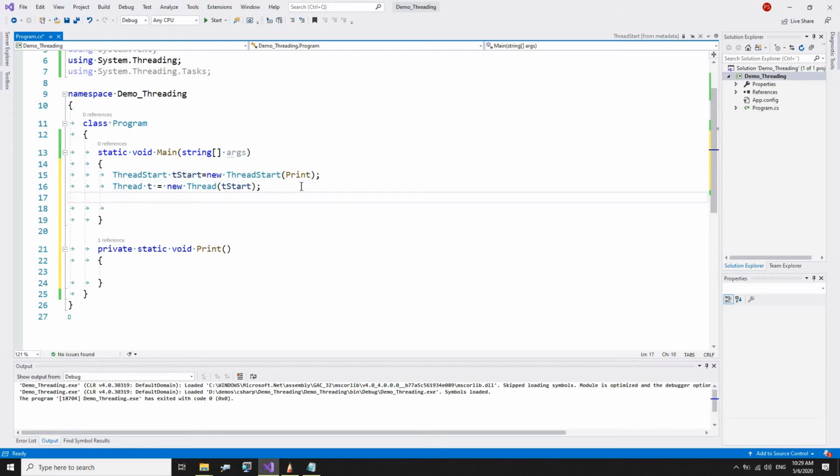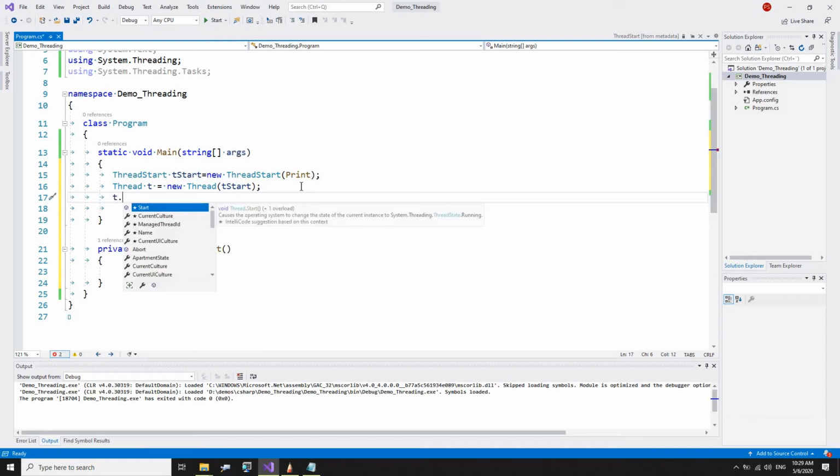So now our thread object is ready, but it will not run. To put it into the running threads list of the thread scheduler, we need to say t dot start